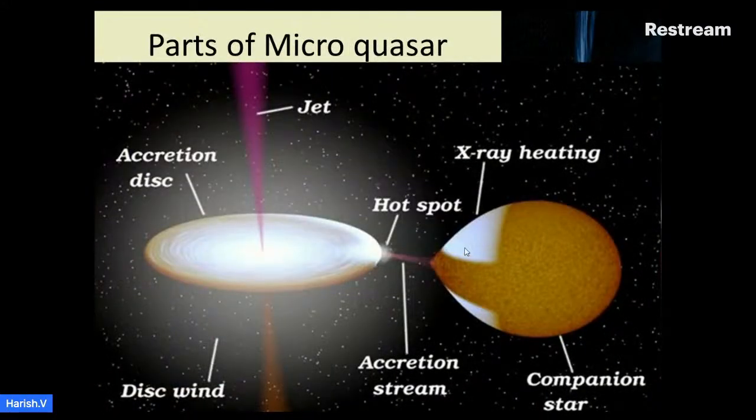Parts of a microquasar. This is the companion star. The black hole pulls the companion star's matter through an accretion stream. The accretion disk and accretion stream are joined together in a spot called the hot spot. Relativistic jets come from the center of the accretion disk.